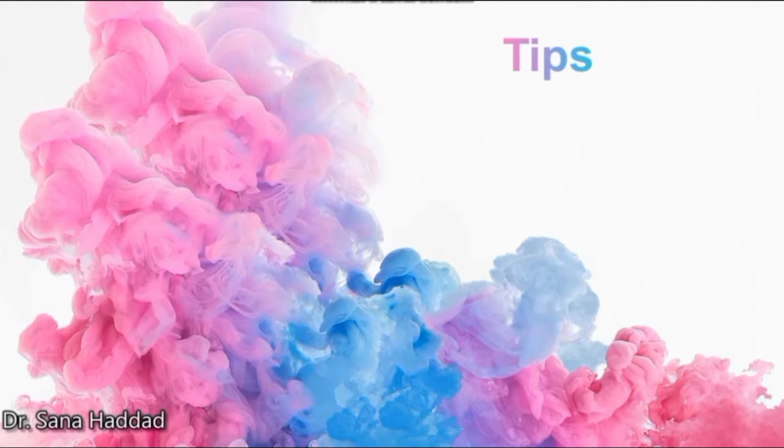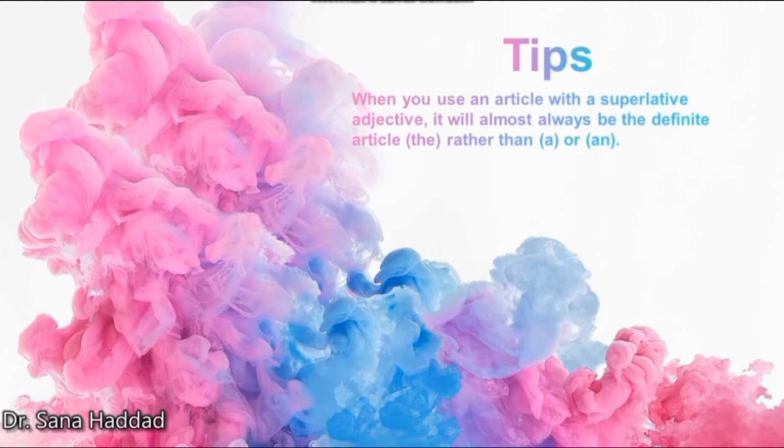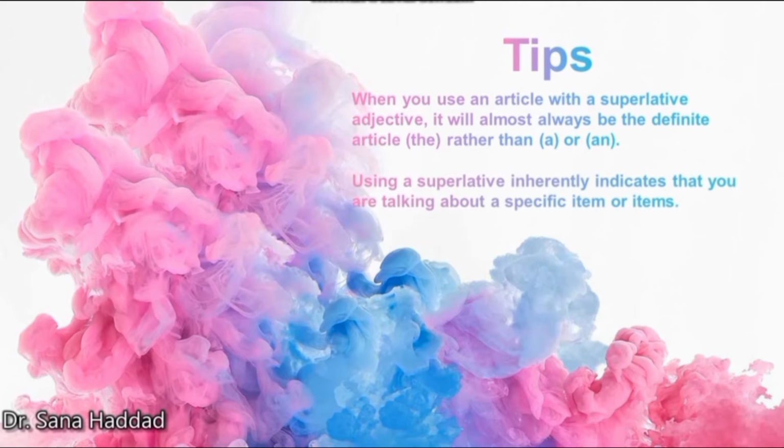Here are some tips concerning the superlative adjectives. When you use an article with a superlative adjective, it will almost always be the definite article the, rather than a or an. That's because using a superlative inherently indicates that you are talking about a specific item or items.